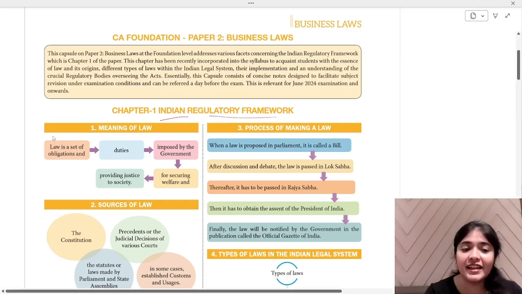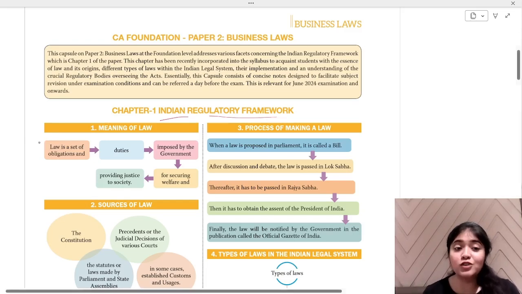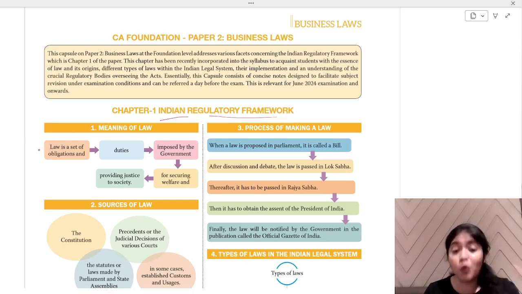I'm using this ICAI journal material, so this is going to help you. ICAI is doing so much for you people that they are making the journals or chart summaries for you. That is going to help you a lot. And we are referring to ICAI because that is what is required in examination.